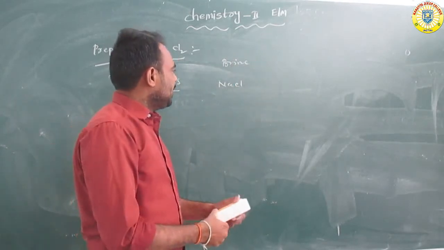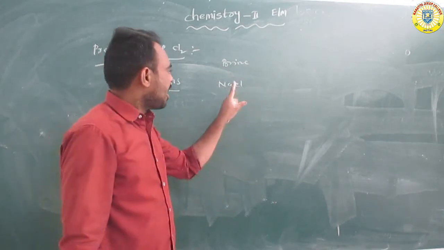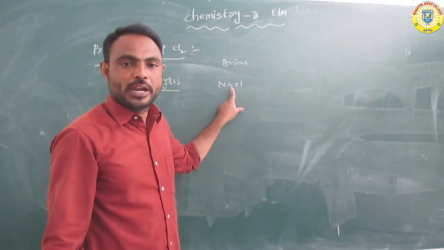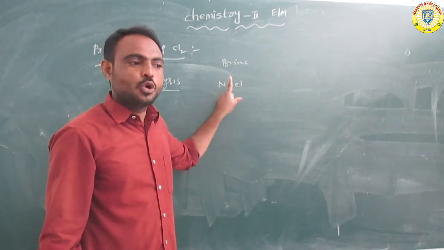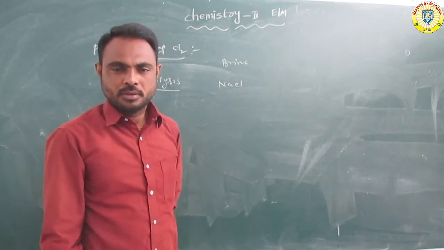Simply NaCl is called salt, but sodium chloride solution is called brine solution.